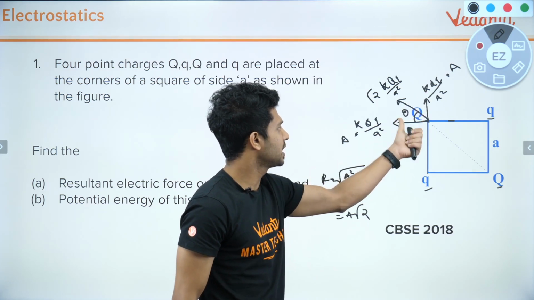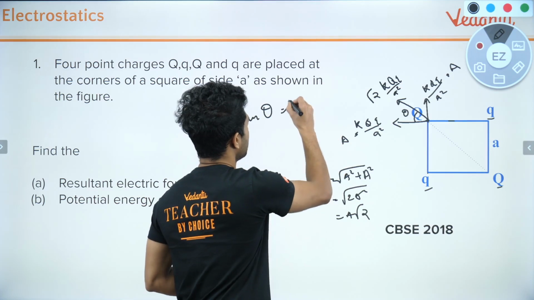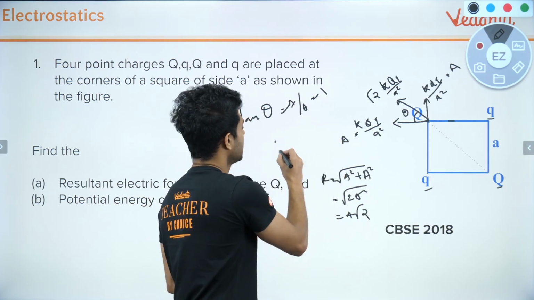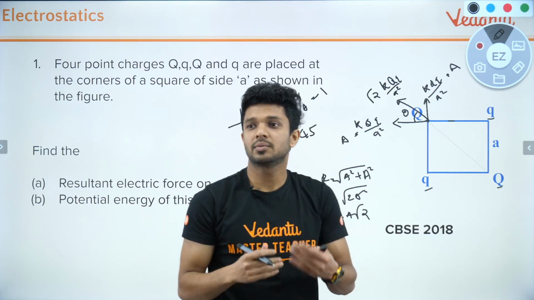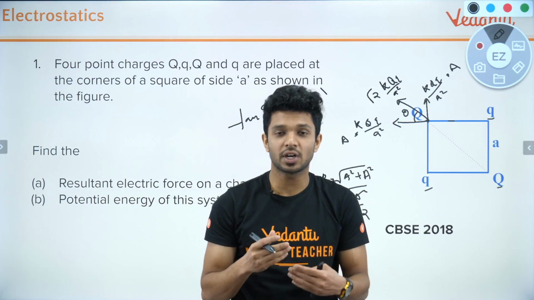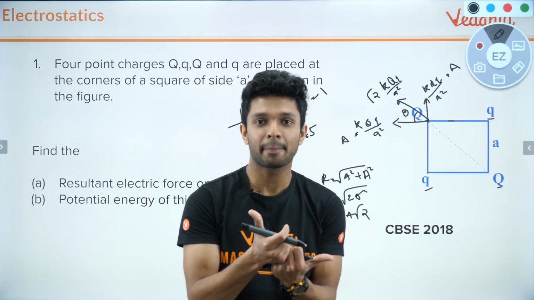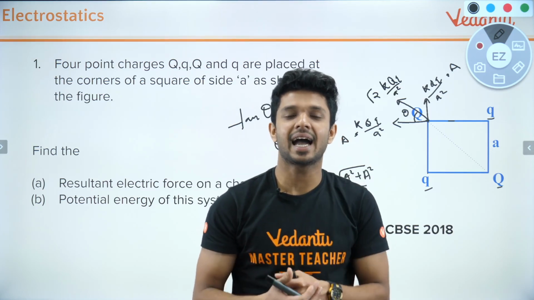Opposite side is a, adjacent side is also a, so a by a is equal to 1. So tan theta is equal to 1, theta is equal to 45 degrees. So keep this in mind: if both vectors have the same magnitude, the net vector will always act along the angular bisector.